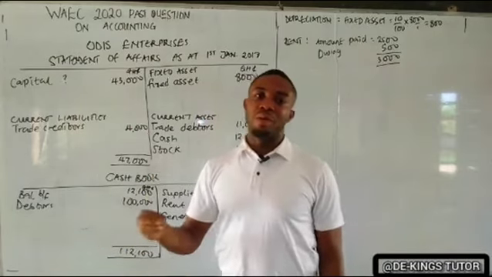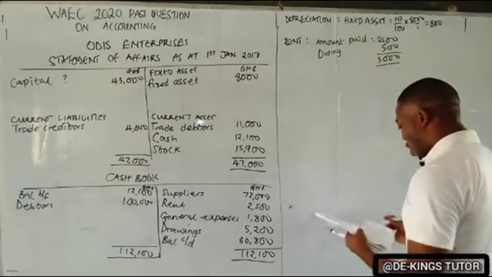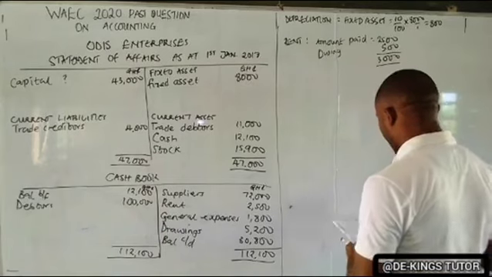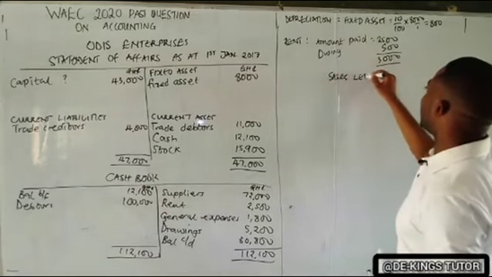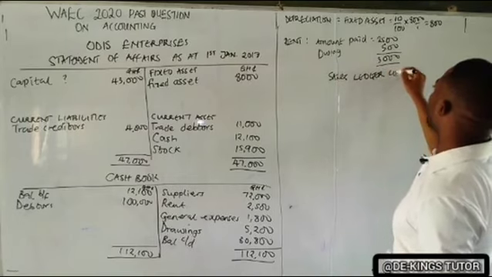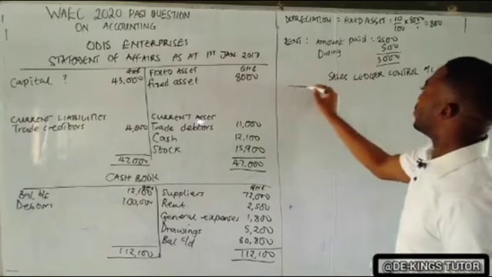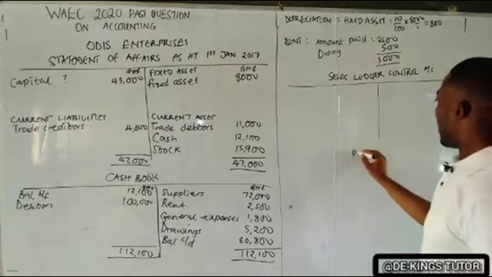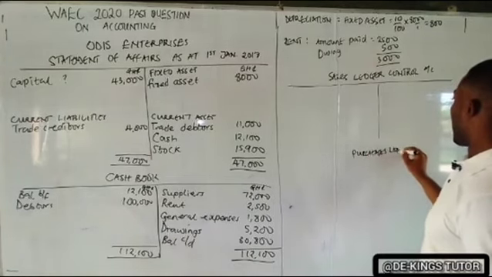So in this case, what we'll do is prepare our sales ledger control account and the purchases ledger control account.